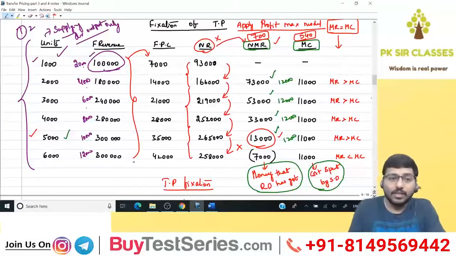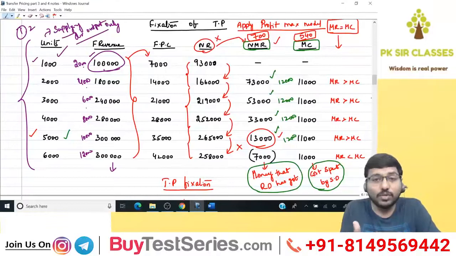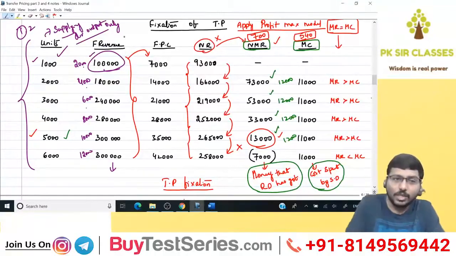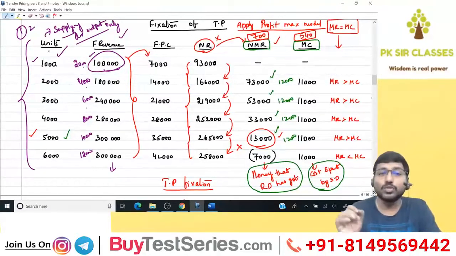Now listen carefully. This is the revenue. Revenue of which division? The receiving division. It's the final revenue. Therefore, you should take the output of the receiving division, which is 2000, 4000, 6000, 8000, 10,000, 12,000. I will use this 2000, 4000, 6000 only to calculate the revenue of the receiving division, which is column number 2. Whereas, when it comes to column number 1, I'll still take the output of the supplying division. Why? Because ultimately, I need to calculate the transfer price of the output of the supplying division only. I'm not calculating the transfer price for the output of the receiving division. I'm calculating the transfer price for the output of the supplying division. Therefore, I should take 1000, 2000, 3000, 4000 only.